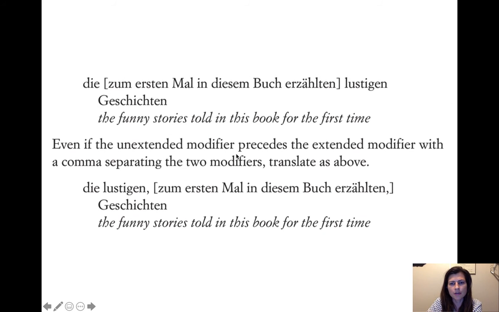Even if the unextended modifier precedes the extended modifier with a comma, separating the two modifiers, translate as above. So, die lustigen, yeah, so sometimes you get die lustigen, and then your extended adjective construction, and then the noun. So the funny story is told in this book for the first time. It's the exact same translation. So you may encounter it either way. Both ways are correct in German, and so you'll end up with the same translation for both of those.